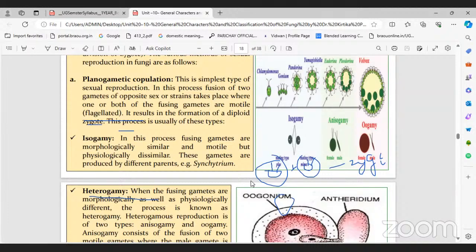In isogamy, both the male and female gametes are similar in size. But in heterogamy, in general, we can see here. This is isogamy. Both are similar, the same. In anisogamy, are both similar? No, no. The male one is generally small, and the female one is large. So this type is called heterogamy. I will tell you later about another type, oogamy. Oogamy is the advanced method.